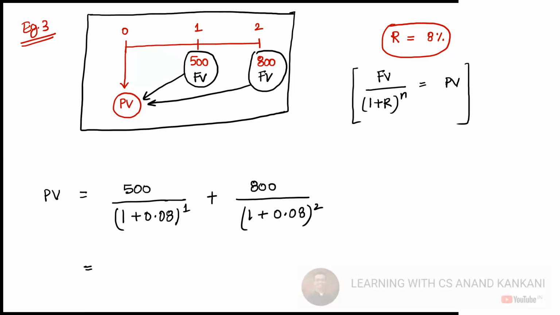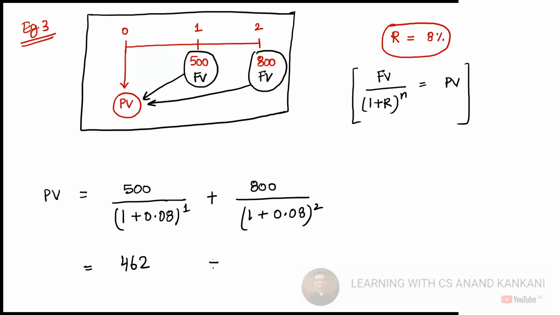I had not solved this, but I instantly knew that it was wrong when the amount came out more than 500. Just remember, the present value cannot be more than the future value, because that goes exactly opposite to the concept of time value of money that we are studying. So it is 462.96. Let's write 462. We are ignoring the decimals as of now.